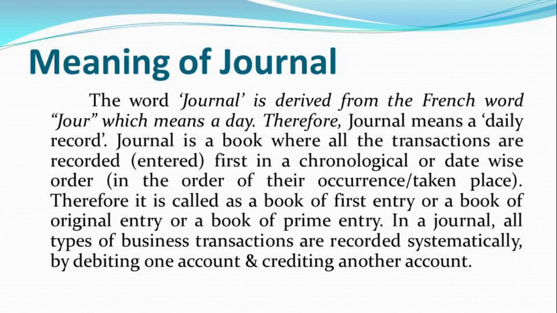Therefore, it is called a book of first entry, a book of original entry, or a book of prime entry. In a journal, all types of business transactions are recorded systematically by debiting one account and crediting another account.